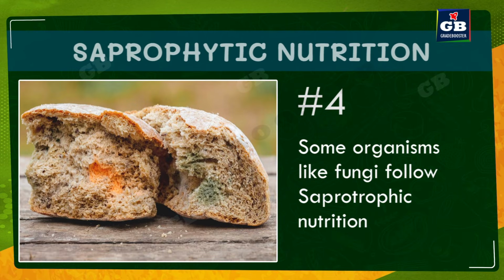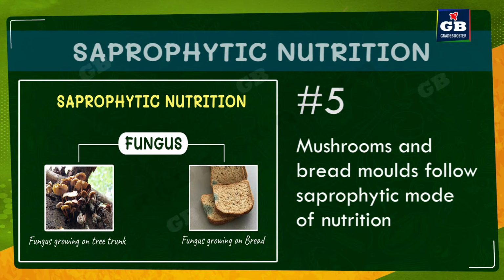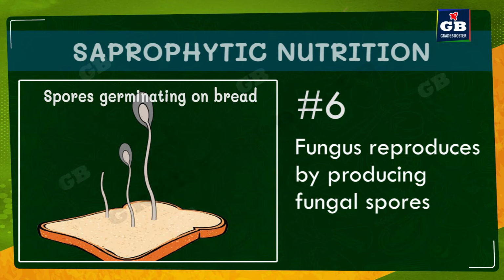Some organisms, like fungi, follow saprophytic nutrition. Mushrooms and bread molds follow saprophytic mode of nutrition. Fungus reproduces by producing fungal spores. This is about the heterotrophic nutrition in plants.